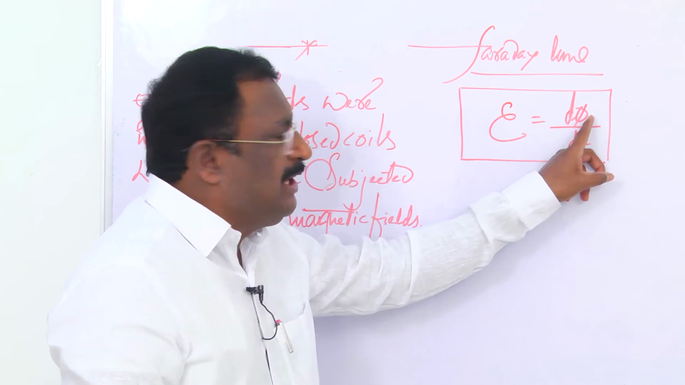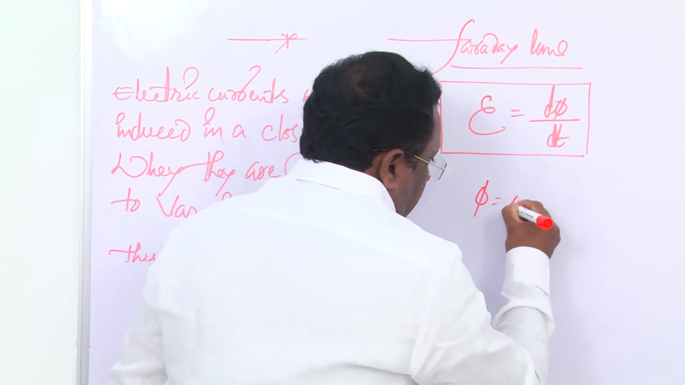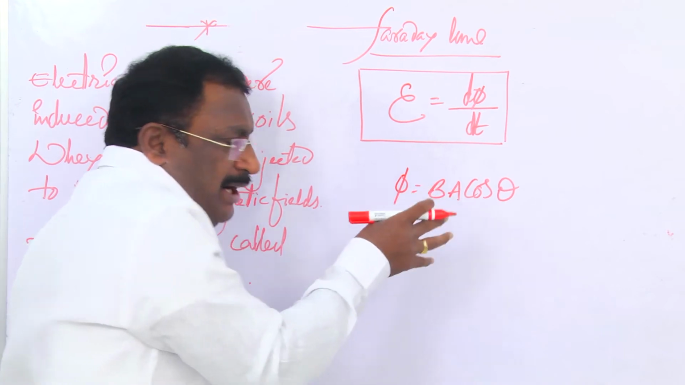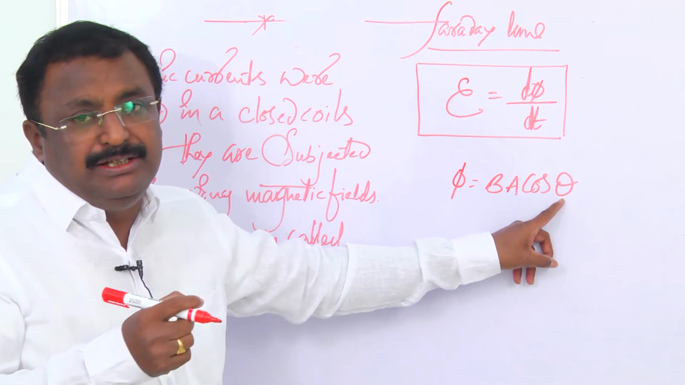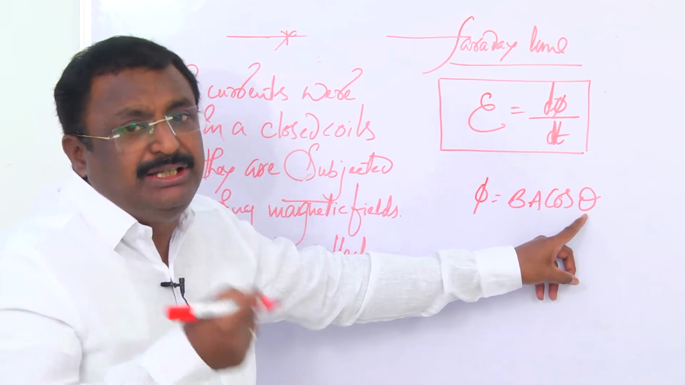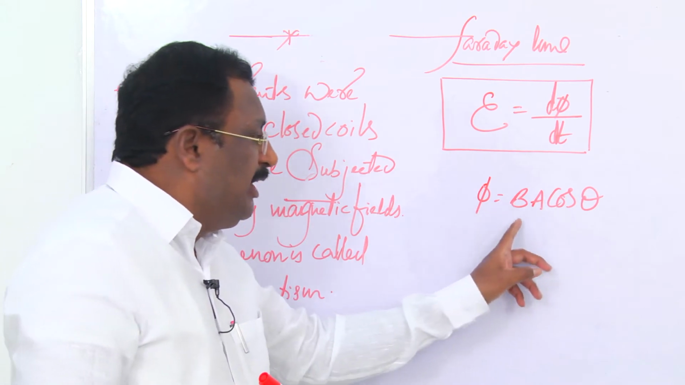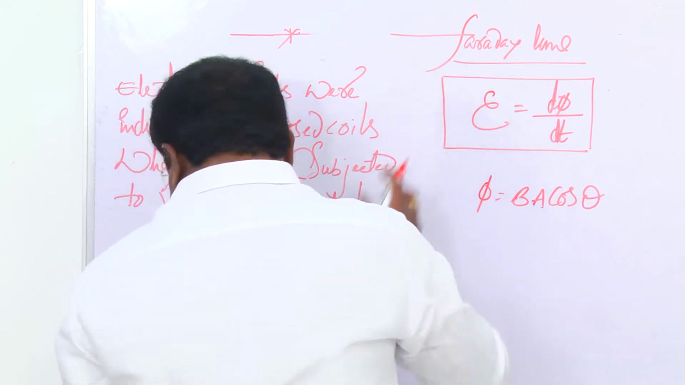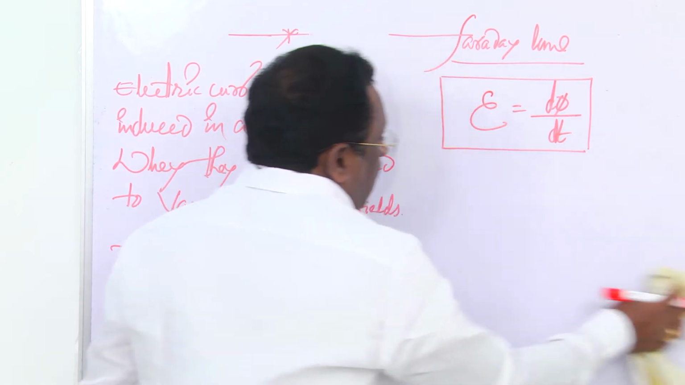Again here, the flux depends upon other factors. You people studied that phi depends upon the formula BA cos theta. Here B is the strength of the magnetic field, A is the area of the coil, and theta is the angle between the magnetic field and the plane of the coil. On those factors the flux depends. If any value changes, the flux also changes. So, according to Faraday's law, the induced EMF is equal to the rate of change of magnetic flux.